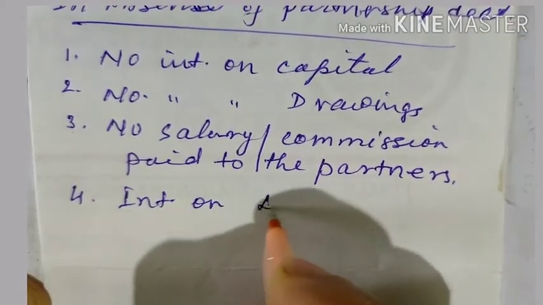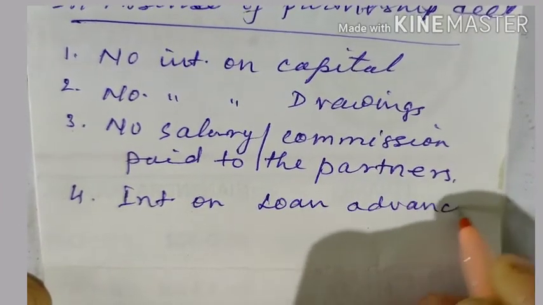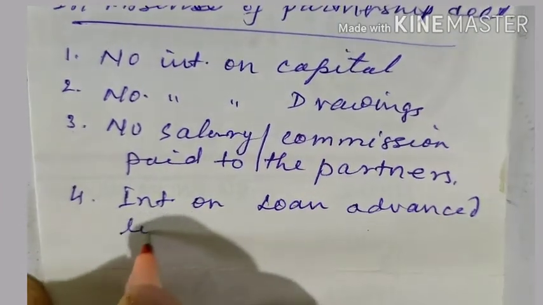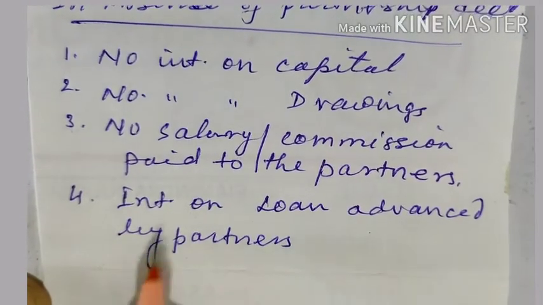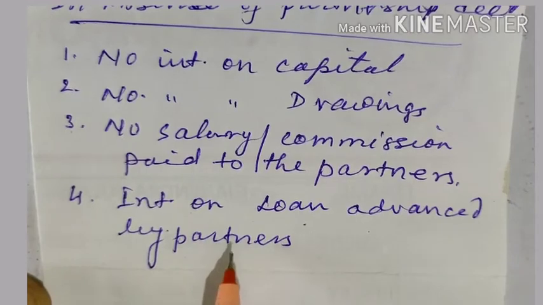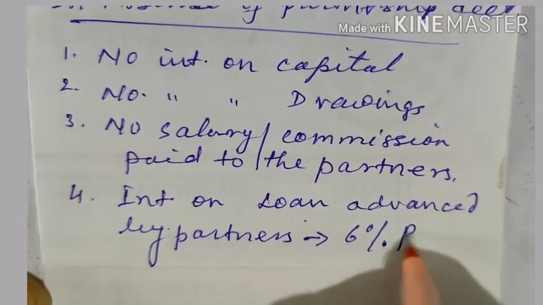Interest on loans advanced by partners: interest on a loan given by partners to the firm will be calculated at the rate of 6% per annum.